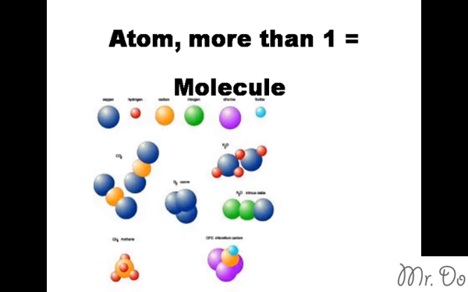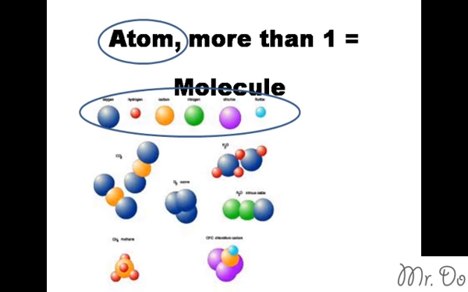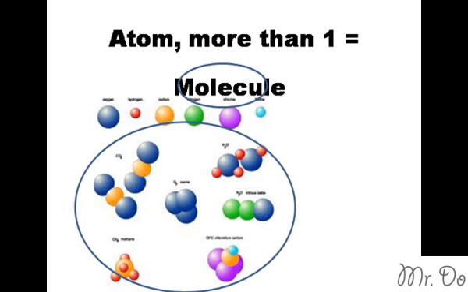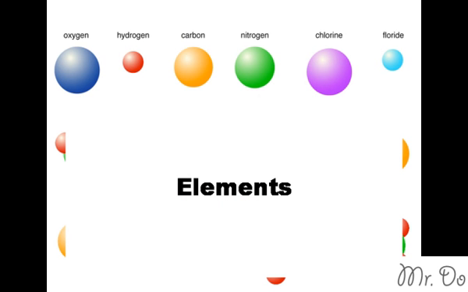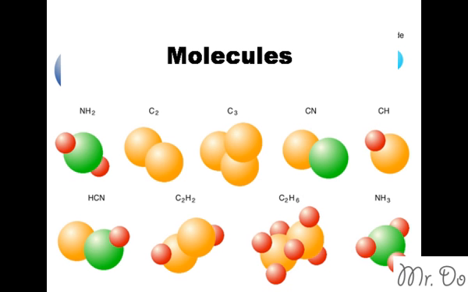Now, when you have more than one atom or element bonded together, you have what is called a molecule. So these ones right here are called atoms. They're only individual, one element. And then these, where you have more than one bonded together, are called molecules. So these are elements, for example, like oxygen, hydrogen, carbon, nitrogen, chlorine, fluoride, all the ones you find on the periodic table.